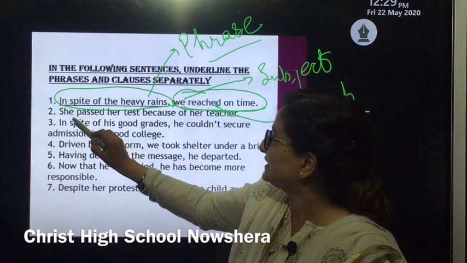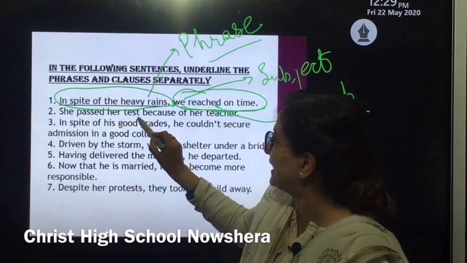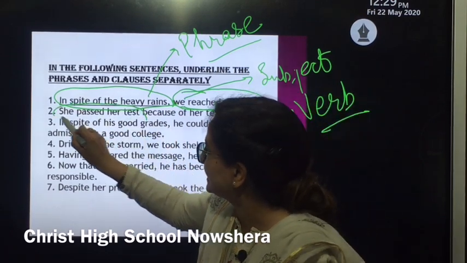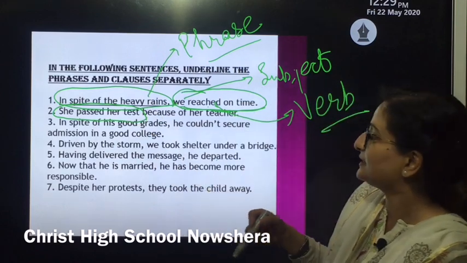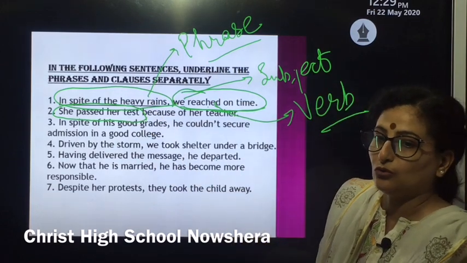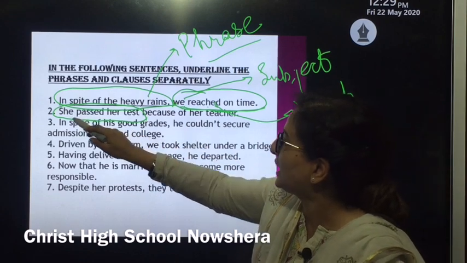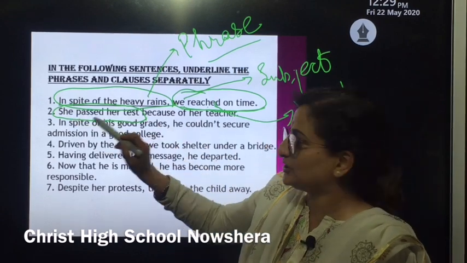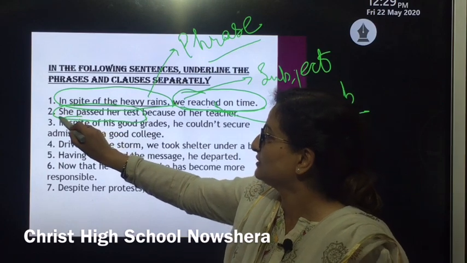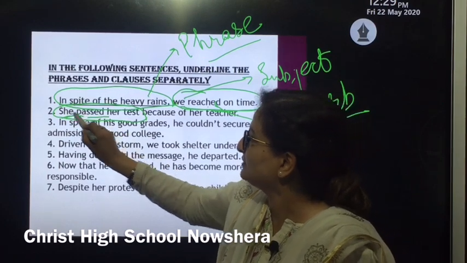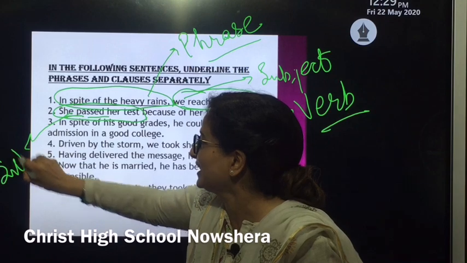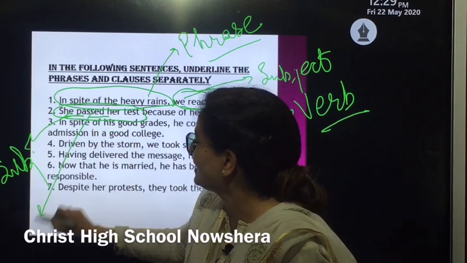Now in the second sentence, similarly, she passed her test. Now the question arises, how will you get to know from where to begin, where to mark a clause? A clause generally begins with a subject. She passed. In this, "she" is the subject and "passed" is the verb.